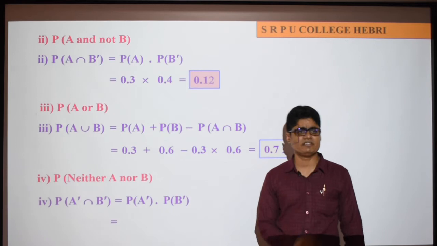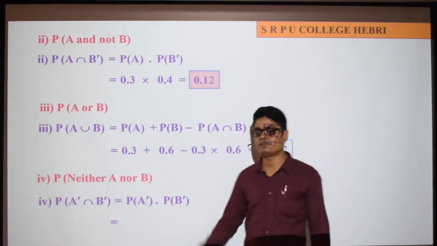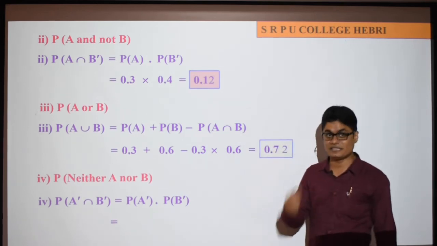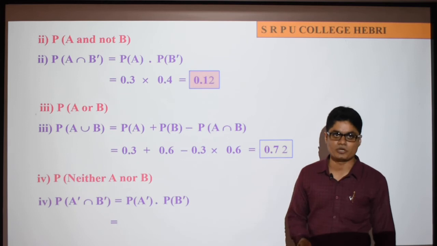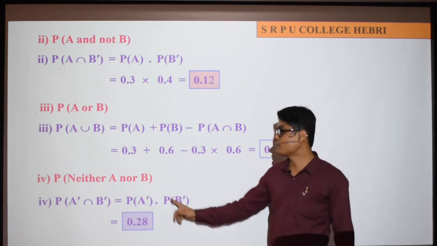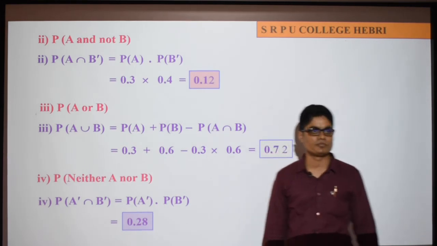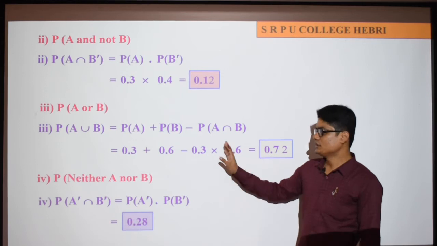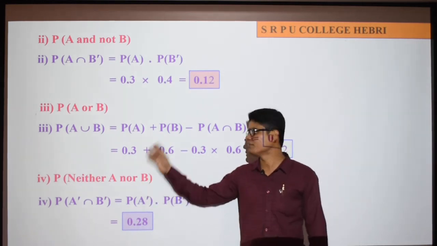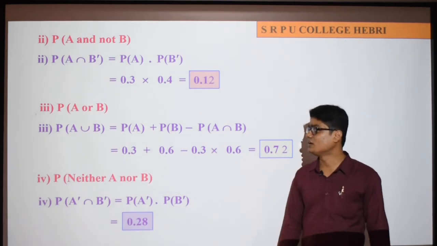Next, everything is given, substitute. Probability of A is 0.3. So what is the probability of A complement? 0.3 is the probability of A, so probability of its complement is 1 minus 0.3, that is 0.7. Probability of B complement, I know, is 0.4. So 0.7 into 0.4 is 0.28. Done. Understood what I am saying? So observe this case a little carefully. The remaining things are very simple, nothing to worry. Understood? Copy this. Okay, quickly.